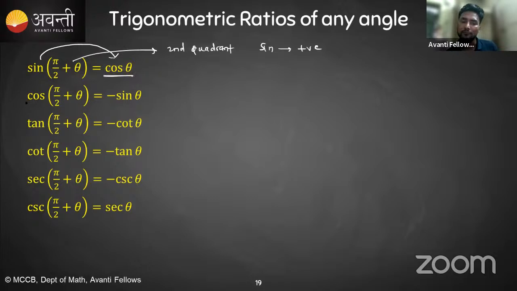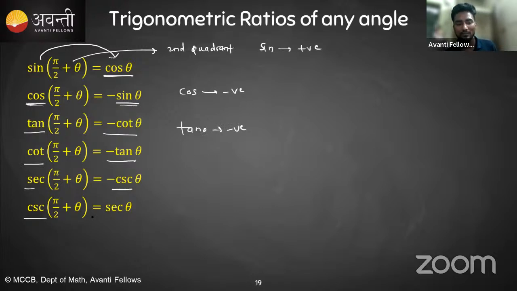But if we take cos(pi by 2 plus theta), again cos will change into sin theta. But why is there a minus sign here? Because in the second quadrant cos is negative. Similarly for tan there is a negative, because tan is also negative in the second quadrant. Similarly cot is negative, sec is negative, but cosec changes into sec and it is positive, because cosec and sine both are positive in the second quadrant. I hope it is clear.